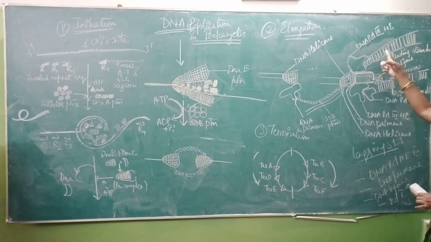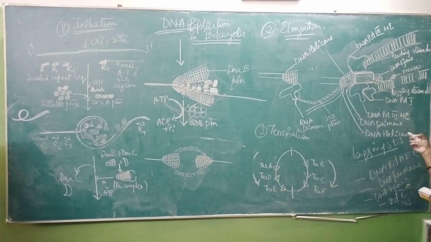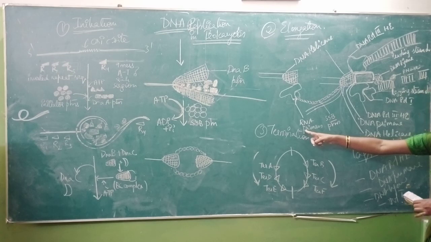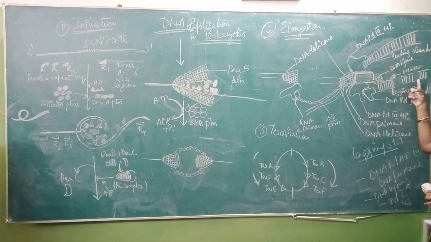The only enzymes required for leading strand are DNA polymerase 3 holoenzyme and DNA ligase. The remaining enzymes are required for the synthesis of lagging strand. So these gaps are filled up with the help of RNA primers, that is synthesized by your DNA primase enzyme. DNA primase synthesizes your RNA molecules on your gaps, and these gaps are filled with your RNA primers.